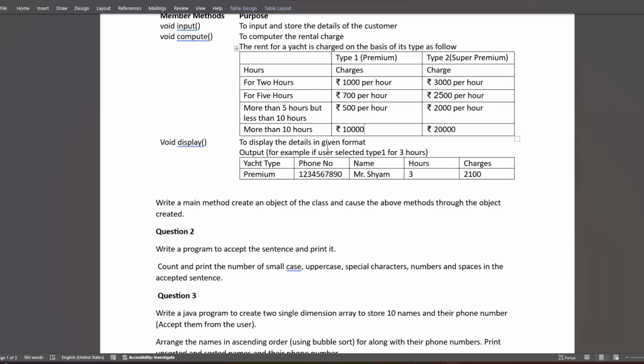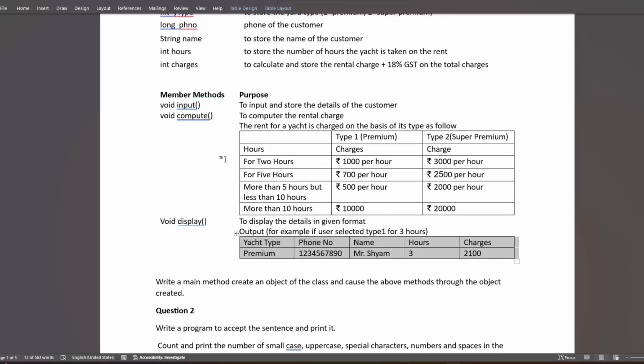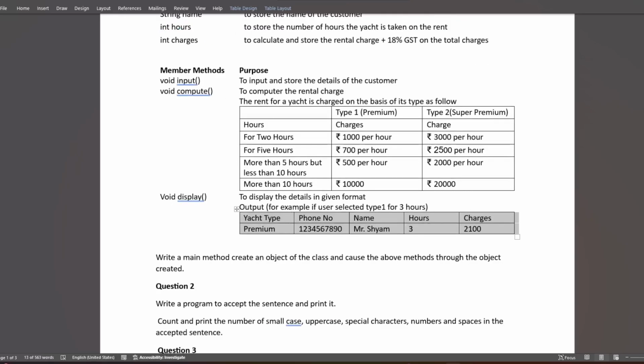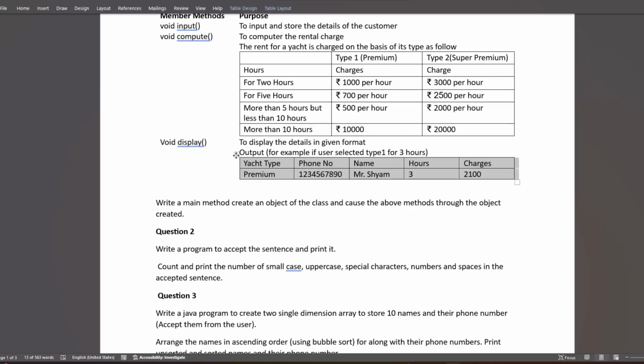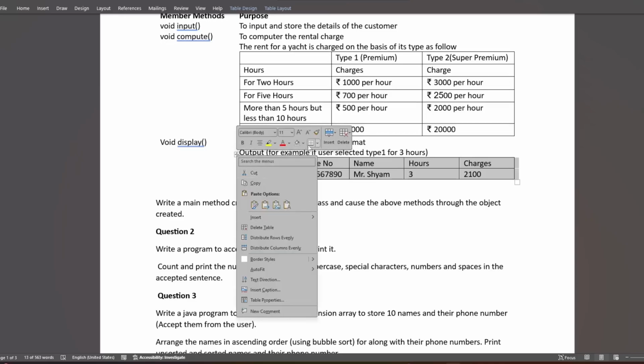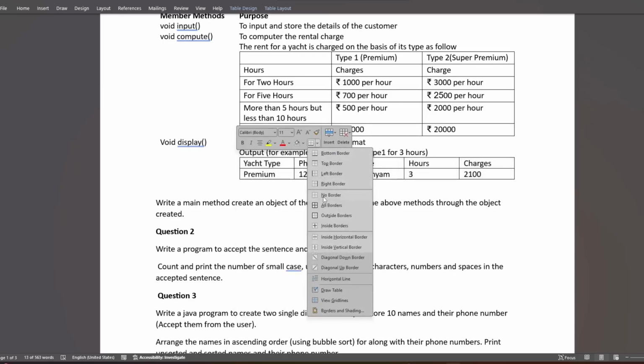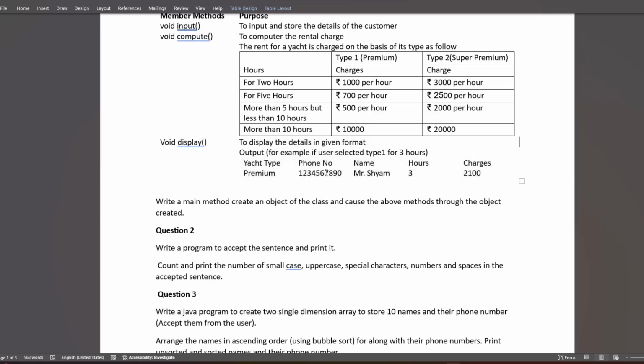Display is to display the details in the given format. Okay, sorry, my bad, the lines are not there, so let me just remove the lines. If the user selected type 1 for 3 hours, the Yacht type will be premium, then the phone number, name, 3 hours, and the charges.